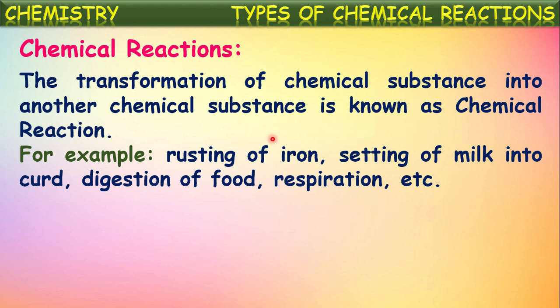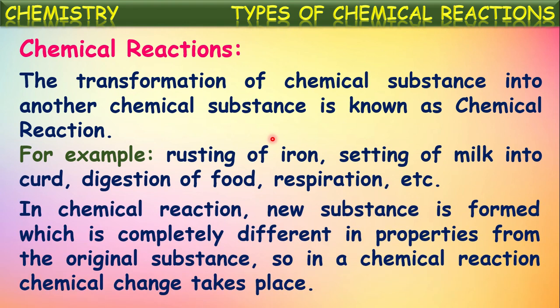So we can say rusting of iron is a chemical change or a chemical reaction, because certain chemical substances are combining here and finally forming new substances. This overall process is considered a chemical reaction. In the same way, setting of milk into curd, digestion of food, respiration, photosynthesis, these all come under chemical reactions. In a chemical reaction, a new substance is formed, which is completely different in properties from the original substances taken.